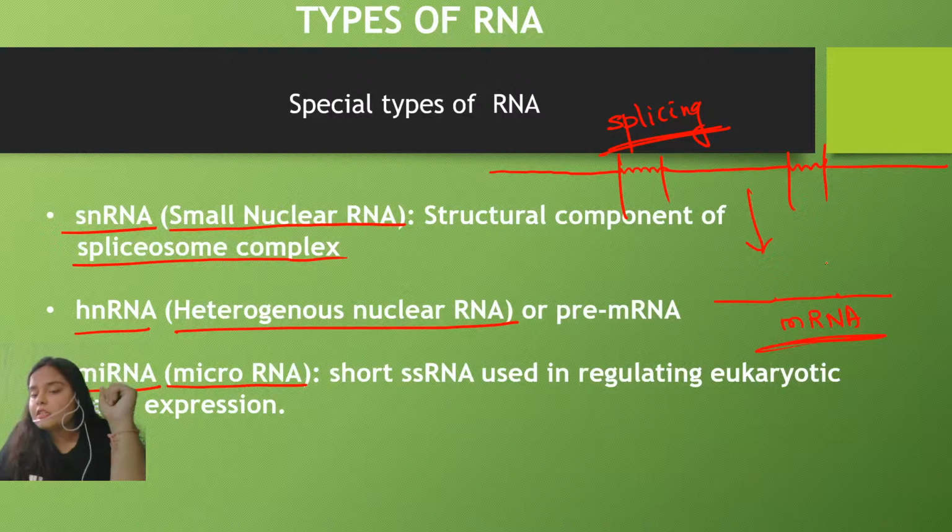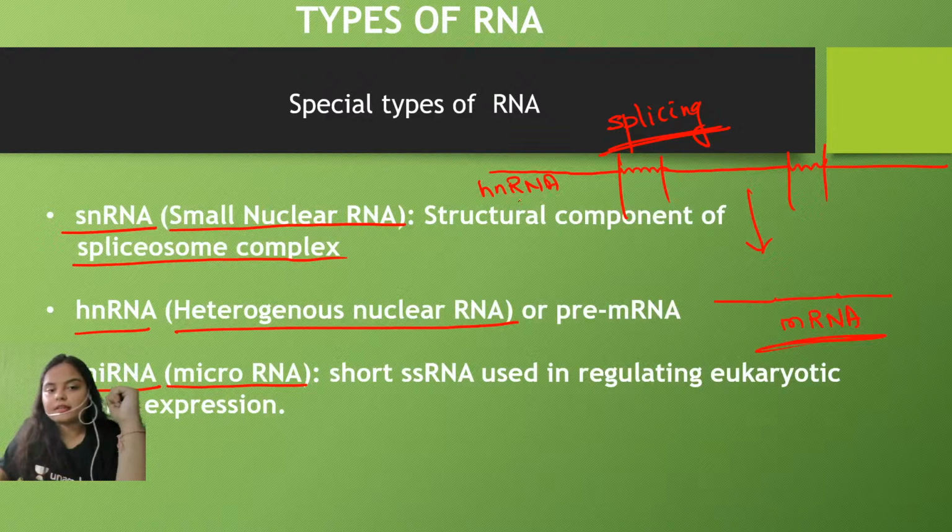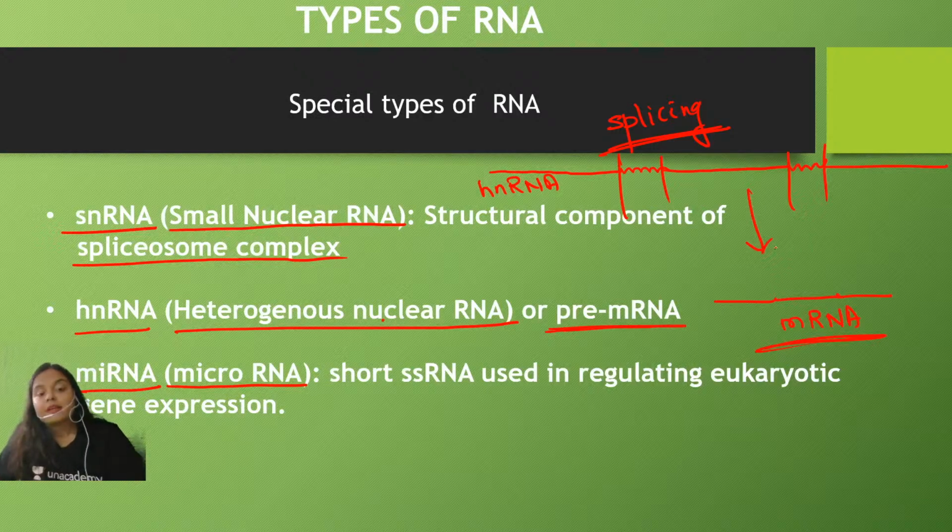The newly formed RNA, which is just synthesized from the DNA and contains both the functional and the non-functional part, is known as the hnRNA. See, it is written over here, heterogeneous nuclear RNA or pre-mRNA. And what is the miRNA? miRNA is a sort of regulatory RNA.